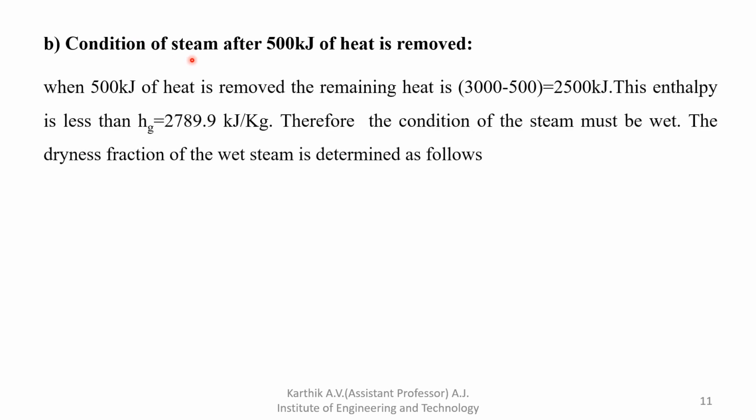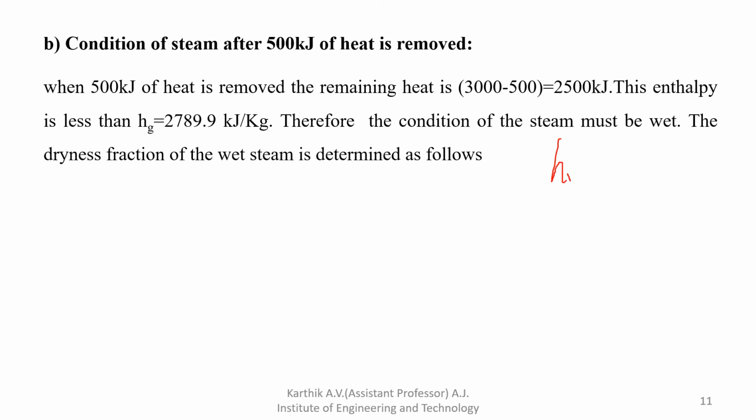Next, condition of the steam after 500 kilojoule of heat is removed. So 3000 minus 500, you remove the heat from the 3000. So how much is remaining? 2500. So the Hg value is how much? 2776.9 kilojoule per kg.